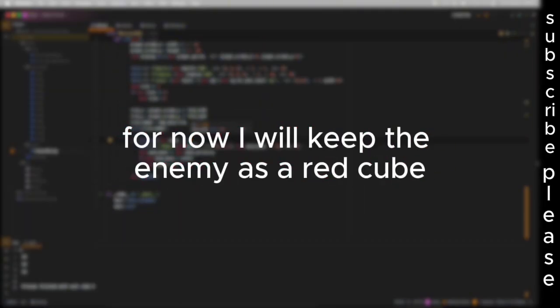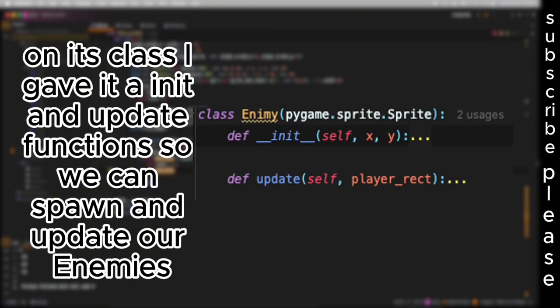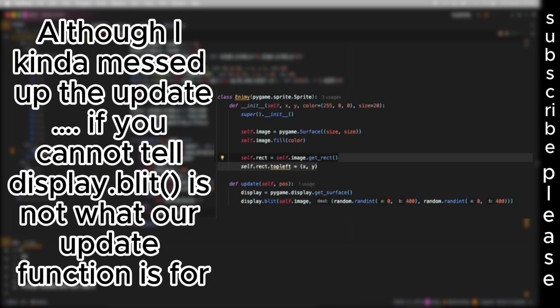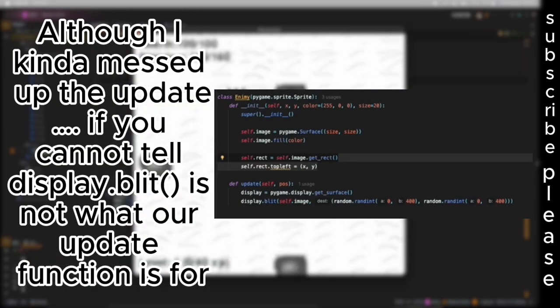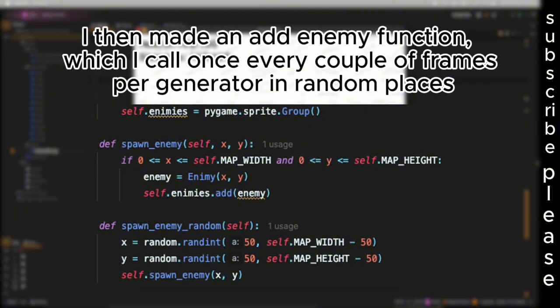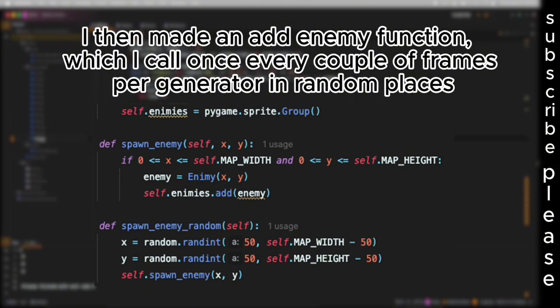For now I will keep the enemy as a red cube. On its class I gave it init and update functions, so we can spawn and update our enemies. Although I kinda messed up the update. If you cannot tell, display.blit is not what our update function is for. I then made an add enemy function, which I call once every couple of frames per generator in random places.